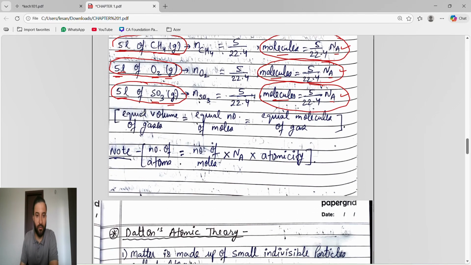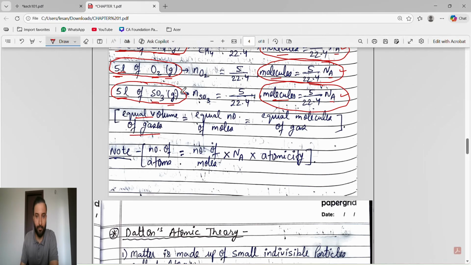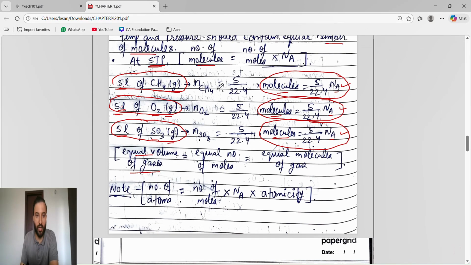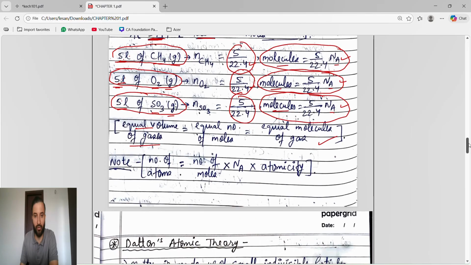So what we understand is, if we take equal volume of gases, we will get equal number of moles. See, the moles are the same. The reason behind it is that the given volume remains the same, and we are taking standard temperature and pressure, so this 22.4 also remains the same. So if you take equal volume of gases, we get equal number of moles and equal number of molecules. This is what Avogadro's law says.